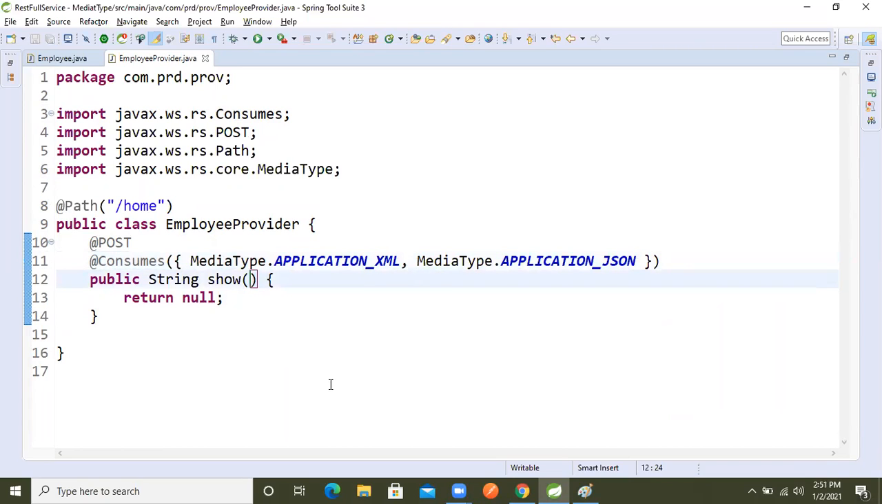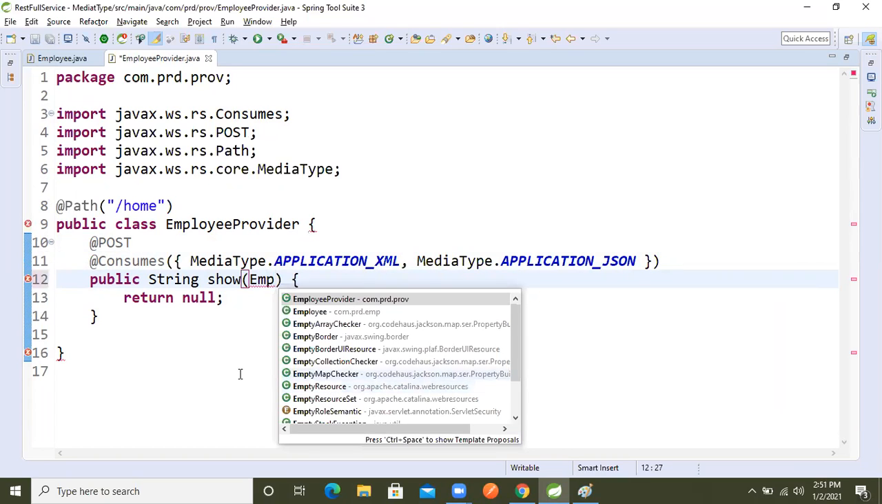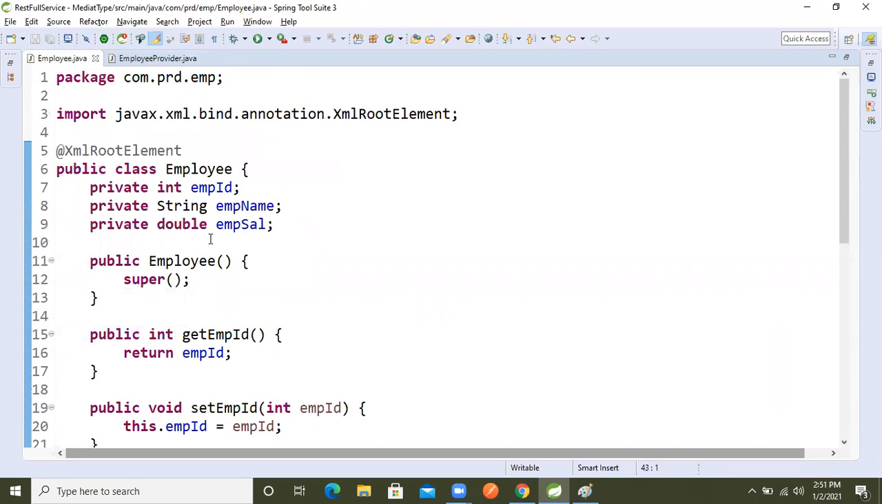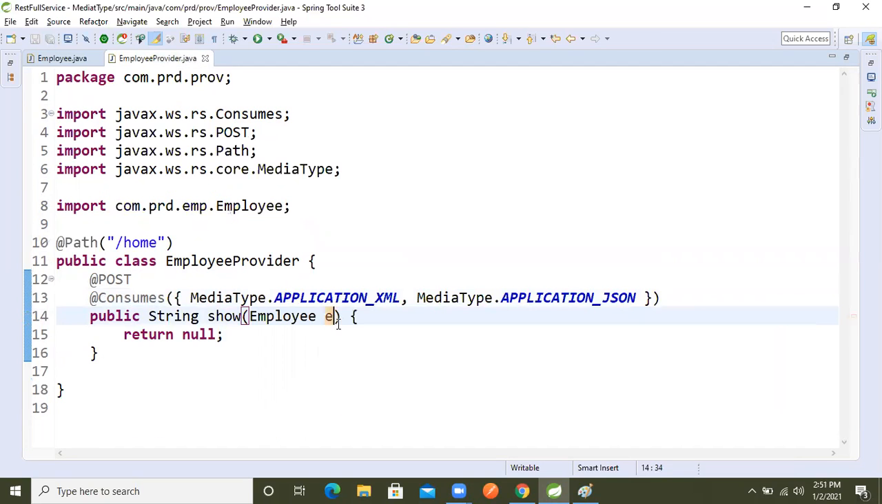Here I will take the employee object as an argument. Based on the XML, our front controller will read the JSON data or XML data, and based on the argument, it will convert it into object format. So now I'm taking this employee class object as an argument here. I'm not doing anything more than that, just my data.